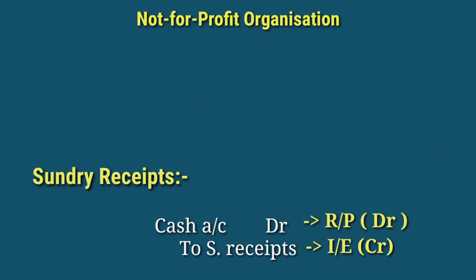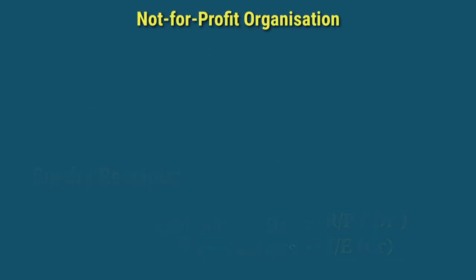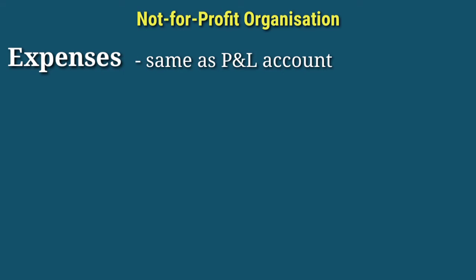So far, we have not discussed the expenses because the expenses here are the same as the expenses we take to prepare the final accounts. There are no changes on expenses for profit motive organizations and service motive organizations.